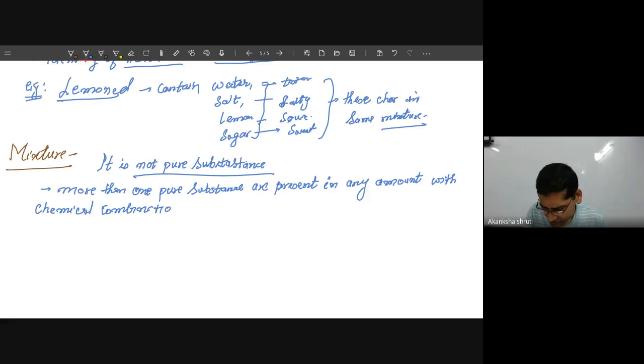That is important. So without chemical combination, more than one substance are present, then it is forming a mixture.